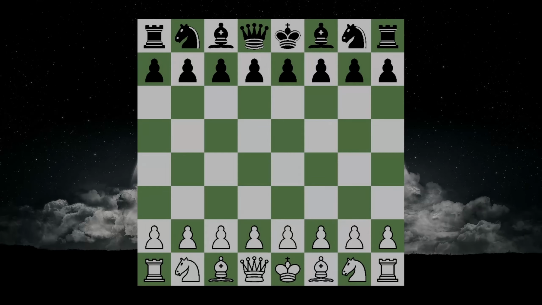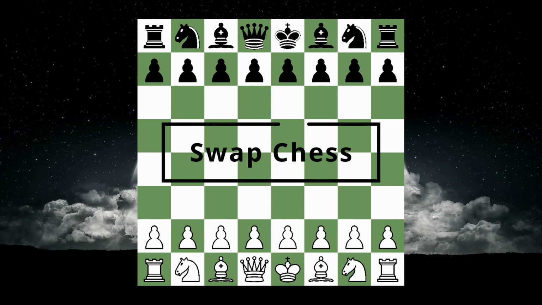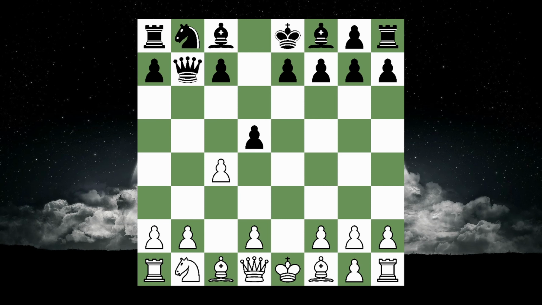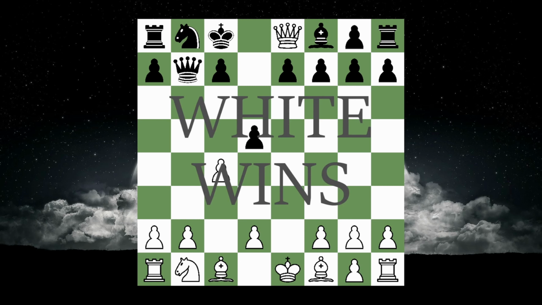Let's continue with the next mode, which is Swap Chess. Swap Chess has basically the same rules as normal chess, except that it's a valid move to swap two of your pieces. The first Swap Chess game I played, I lost pretty early in the game, and that through a bug. Basically, I thought I could swap my king anytime I want. However, I still had the normal chess checkmate rules in place, and that decided that this position was a checkmate and I lost the game.